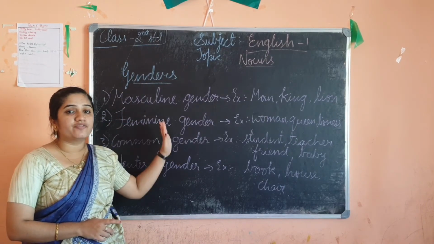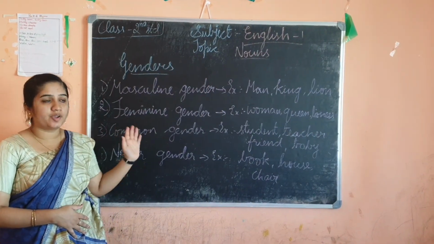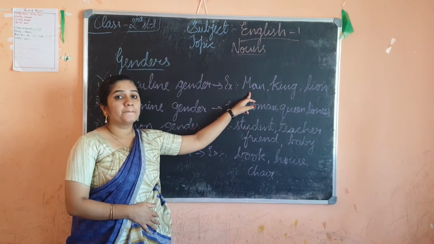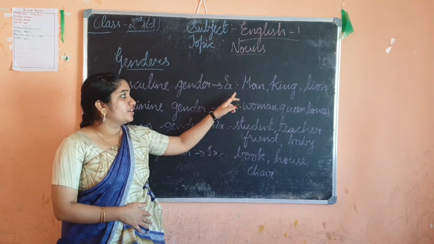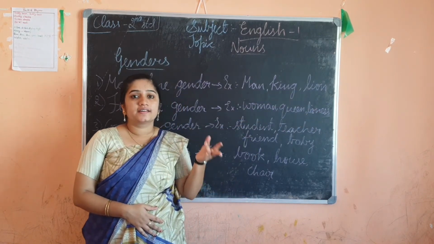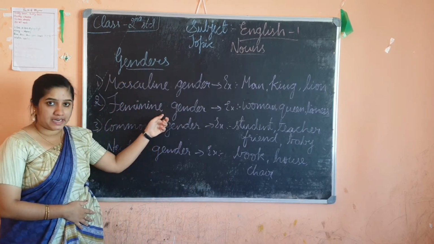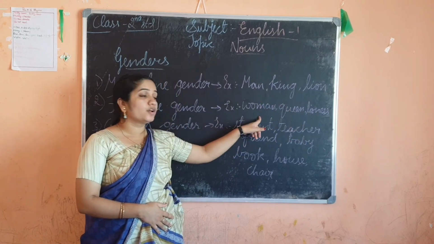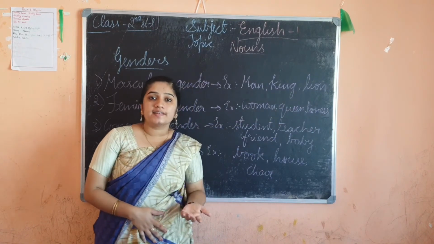Okay, we'll see in brief what masculine, feminine, common and neuter gender are. Masculine gender is nothing but that which refers to males, like man, king, lion. Few more examples: father, grandfather, uncle. Feminine gender refers to females, like woman, queen, lioness. See, man, woman, king, queen, lion, lioness, father, mother.